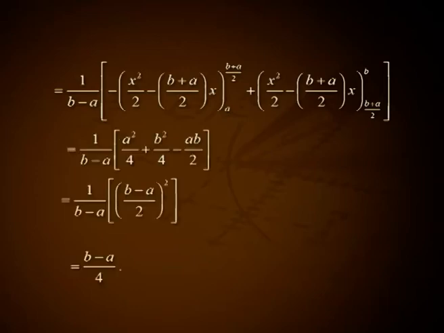That is 1 by (b minus a) into x square by 4 plus b square by 4 minus ab divided by 2, that is 1 by (b minus a) into ((b minus a) by 2) the whole square, that is (b minus a) divided by 4.